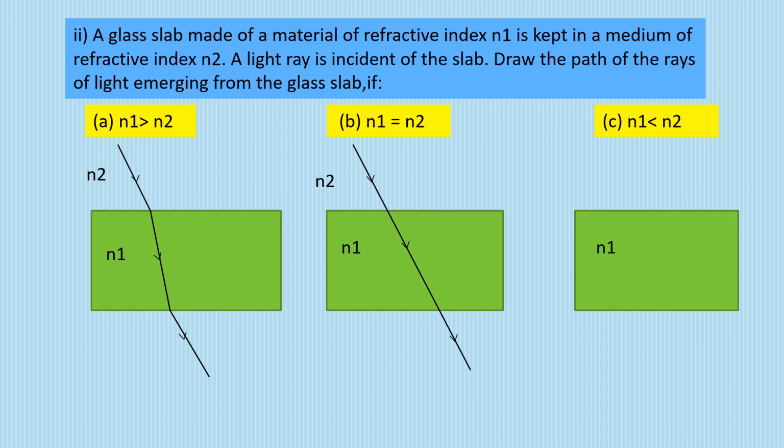In the third case, the medium in which you have kept the slab has the higher refractive index, so the light ray in this case is passing from denser to rarer, so it will move away from the normal. So if this was the light ray, it will move away from the normal. Look at this, right? And again when it is moving from rarer to denser, it will move towards the normal. So these are the paths of the light ray when it travels from one medium to another. I hope this is clear. So it was a simple theory question asked in a little twisted manner. There may be certain questions that they can ask you in such a twisted manner in the exam. But don't worry, just think about the concept that we have learned here. Okay? Moving ahead to question number 10.